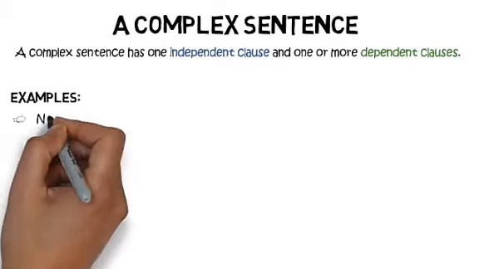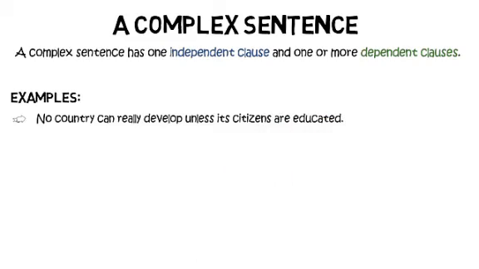So let's look at our first example. No country can really develop unless its citizens are educated. Quote by Nelson Mandela. So you can see here, no country can really develop in blue. That could be a standalone sentence. That's an independent clause. And then appended to that in green is the dependent clause, unless its citizens are educated. So unless its citizens are educated is a dependent clause because it can't stand alone as a sentence.